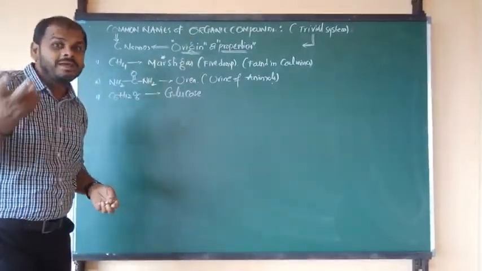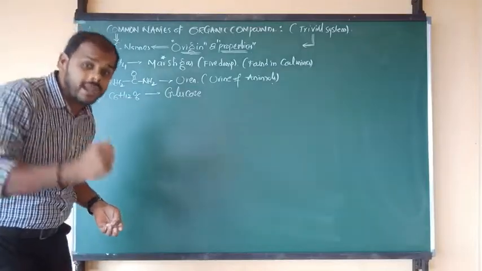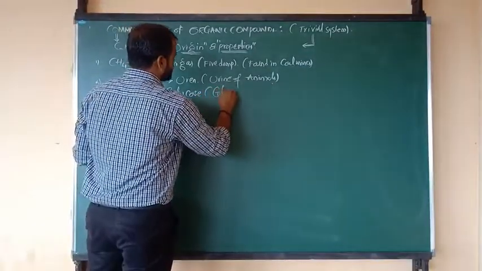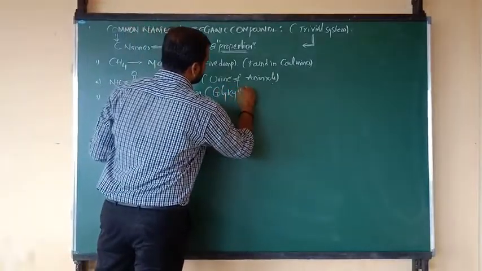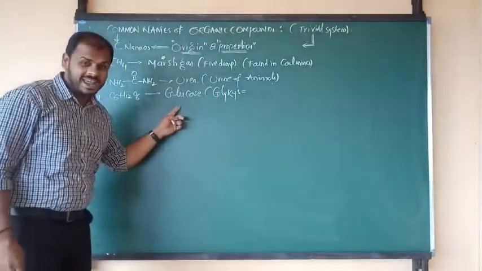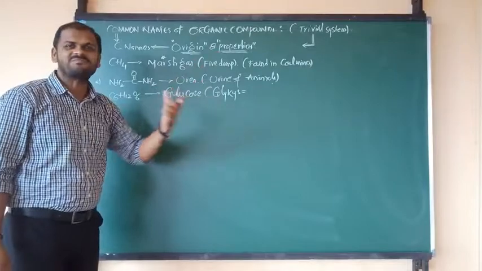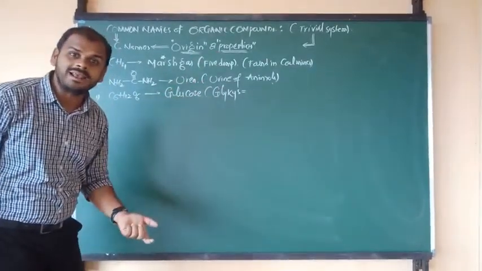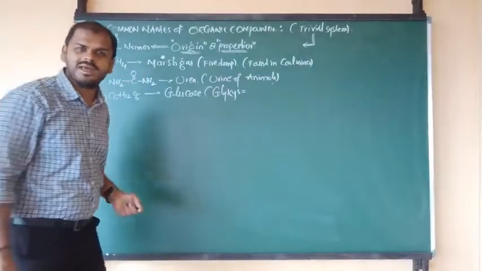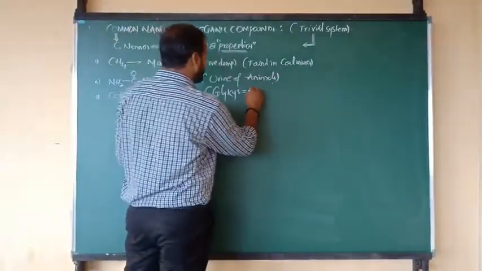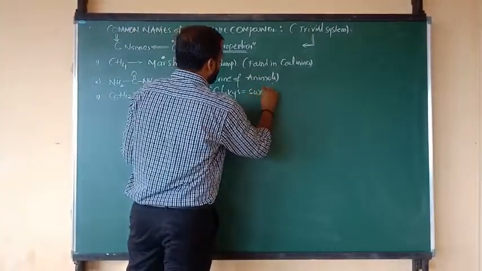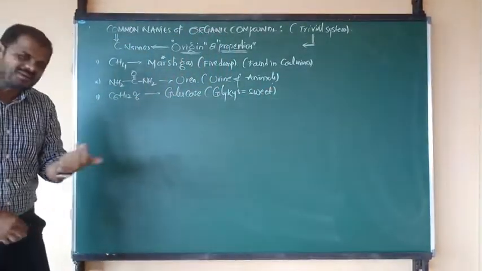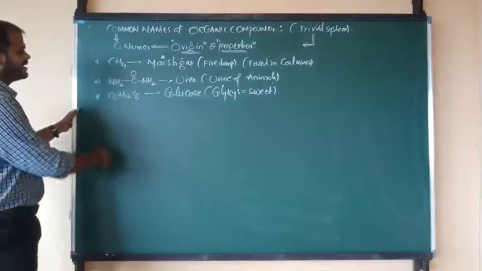This is the name taken from, or we can say derived from, a Greek word. The Greek word is glykys. Means this is the name given on the basis of property. What is the property? Glykys. So what is meant by glykys? According to Greek terminology, the meaning of glykys is sweet in taste. That is nothing but what, Nana? Glucose. Okay. Right, Nana.